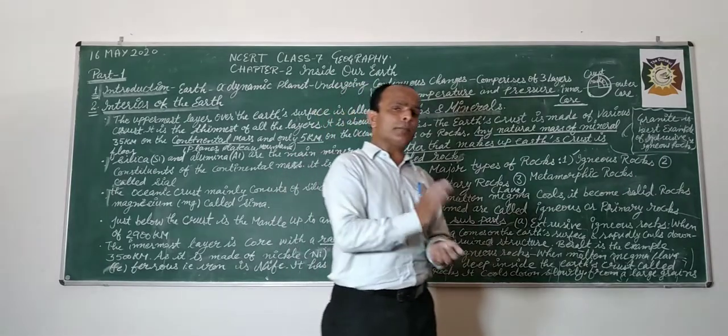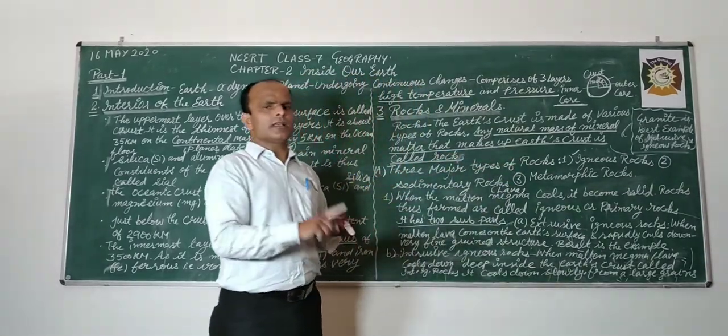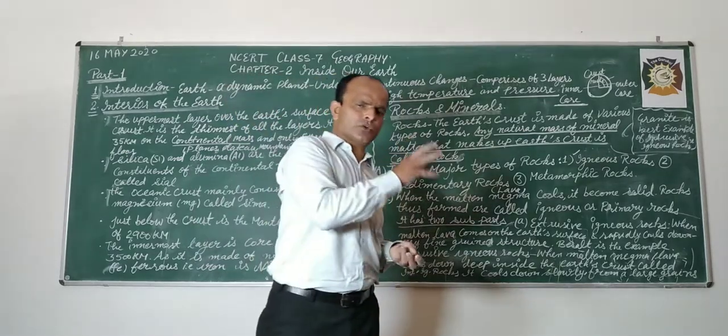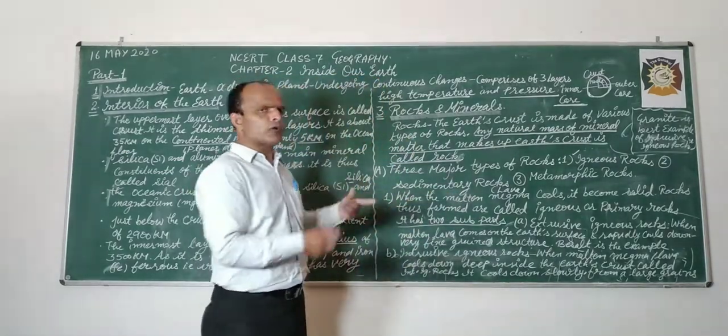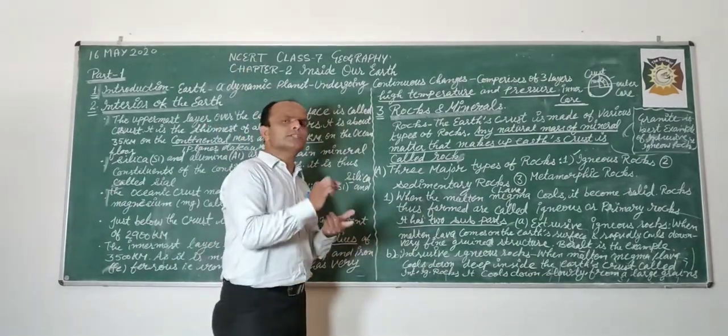It cools down deeply compared to extrusive igneous rocks. In extrusive igneous rock, it cools down rapidly, and in intrusive igneous rocks, it cools down slowly.